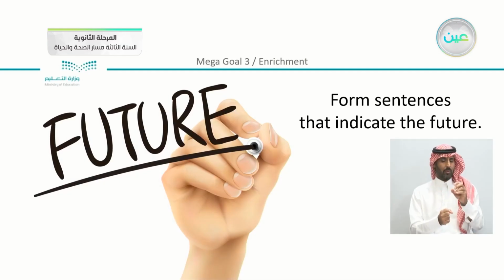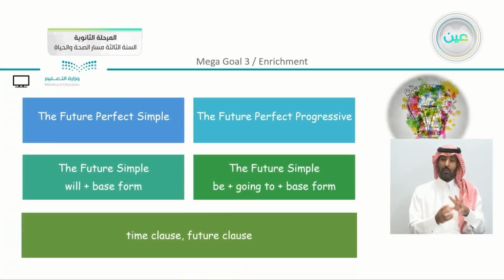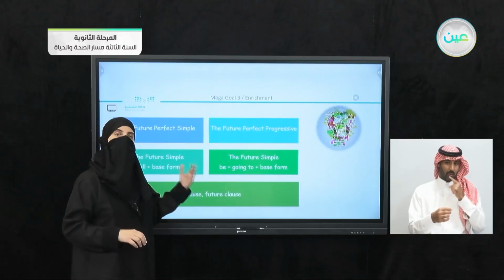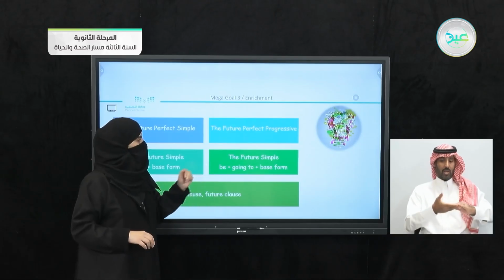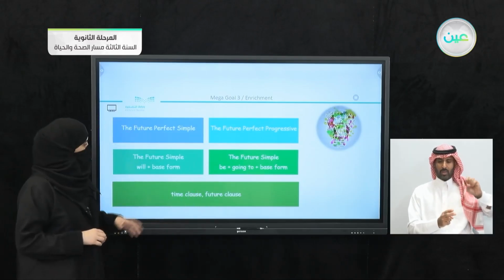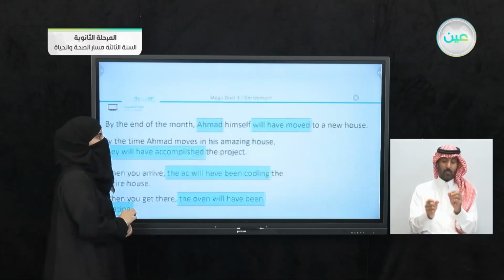Now, form sentences that indicate the future. We have different forms here. Now we have the future perfect simple, the future perfect progressive. We had just using the simple will with the base form, which is the future simple. And we have the other future simple, which is using the verb to be with going to and the base form as well. Also, we have studied time clauses with the future clause.